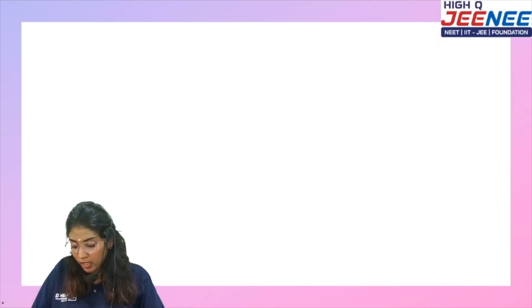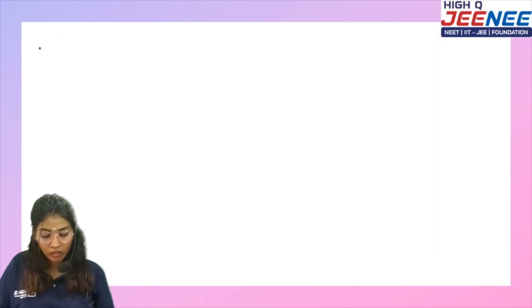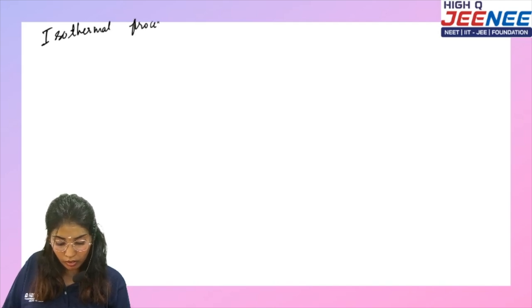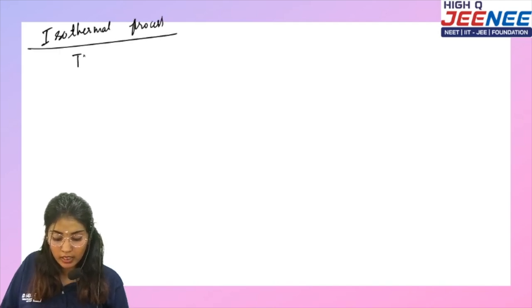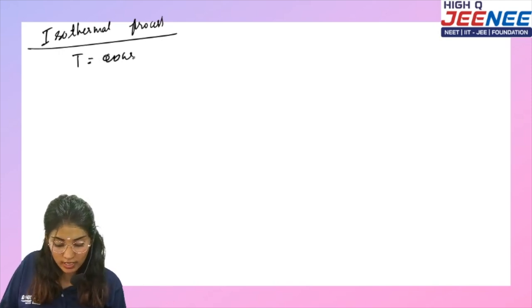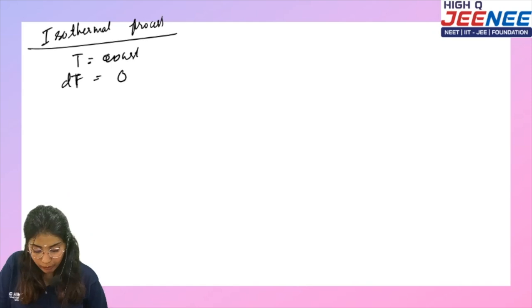Okay, let's talk about the first one, the isothermal process. In an isothermal process, T is constant and dT is equal to 0.